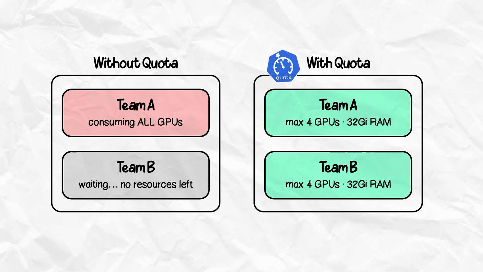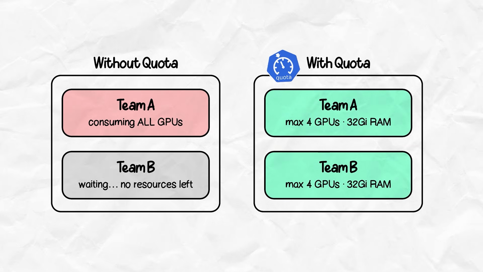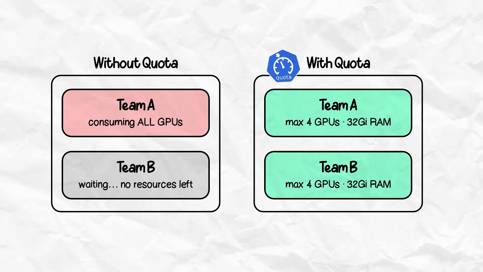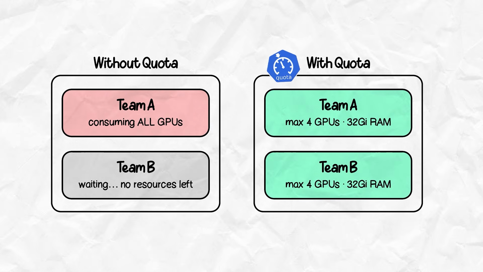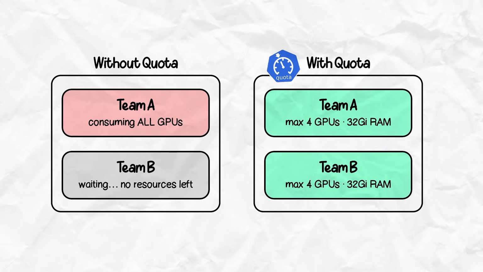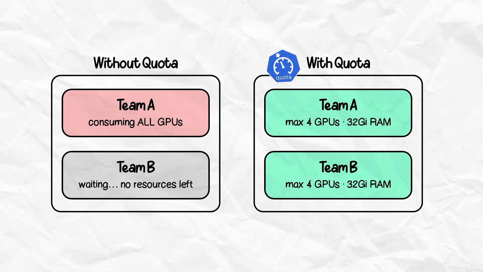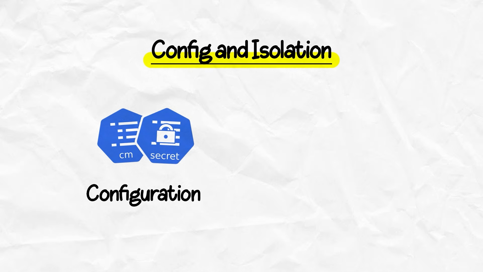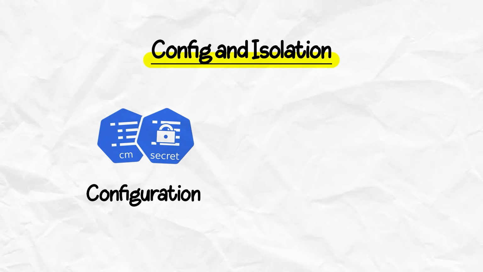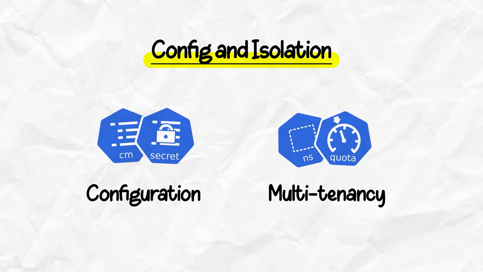With quotas, the platform enforces fairness. In multi-tenant AI clusters, this is exactly how you cap one team's GPU consumption. Otherwise, one training job can consume every GPU in the cluster. That's config and isolation. ConfigMap and Secret for configuration, namespace and resource quota for multi-tenancy.